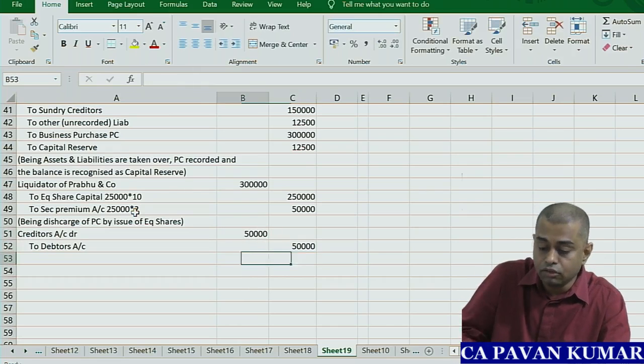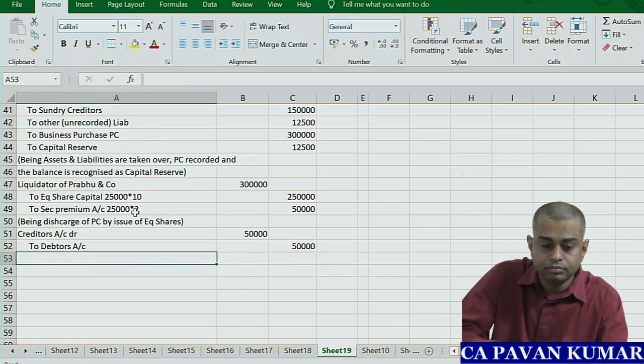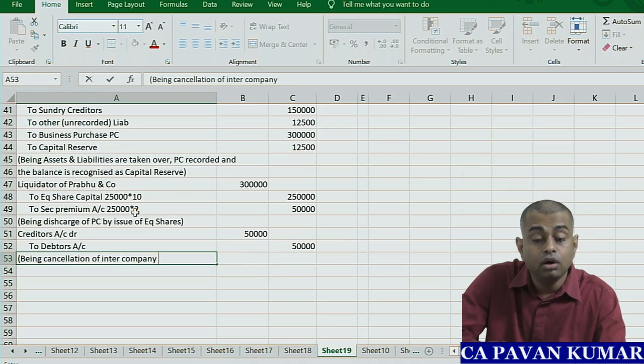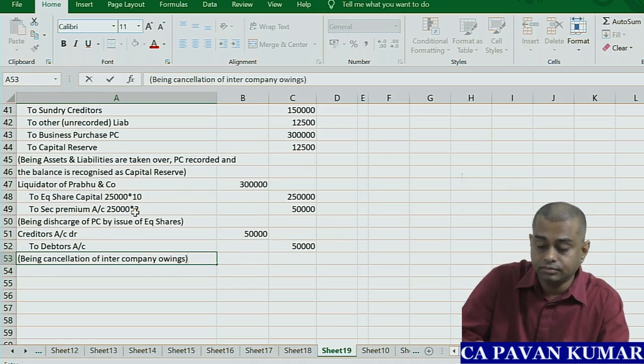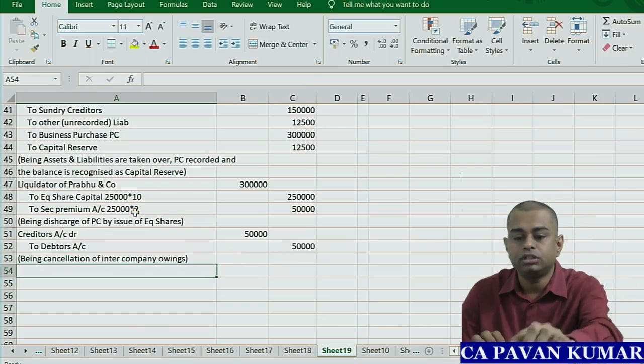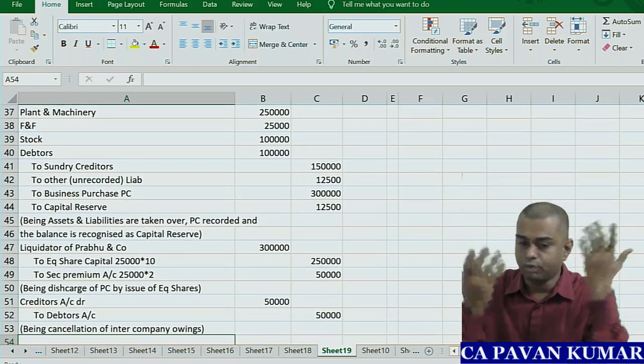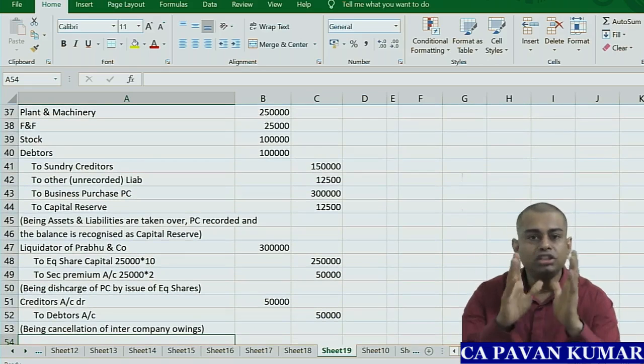Being cancellation of intercompany owings in the process of amalgamation. That's all. 4 journal entries. The problem is over. Don't you think this is a simple problem?